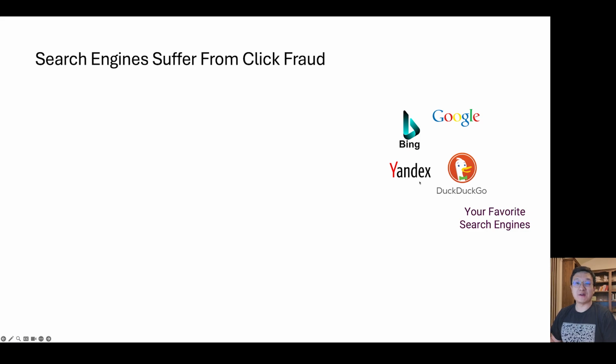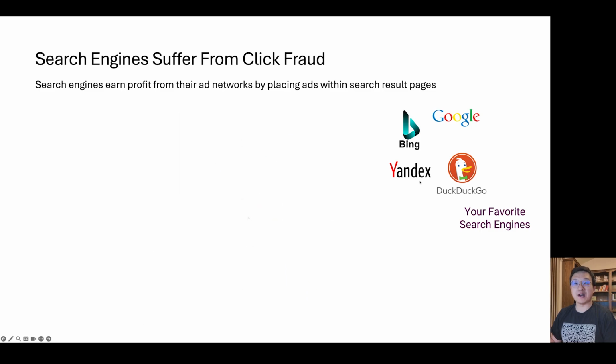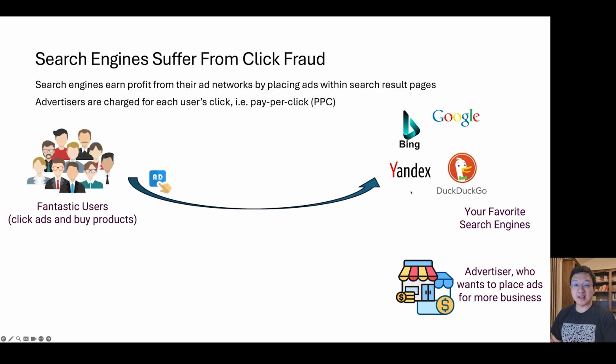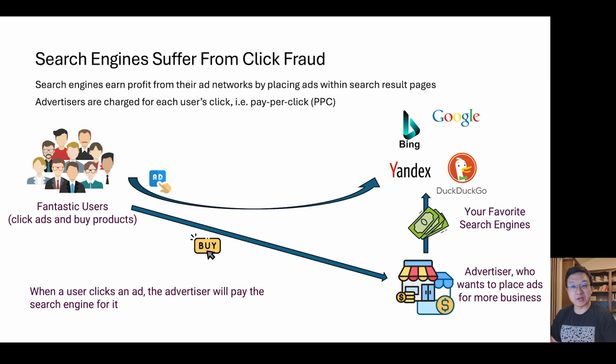Search engines have been suffering from click fraud for a long while. Mostly, search engines earn their profit from their ad network by placing ads within their search result pages. Specifically, many advertisers seeking more business opportunities will place their ads on search engines. And besides, search engines have a lot of fantastic users who may engage with ad links. Under a pay-per-click business model, when a user clicks on an ad, the advertisers will pay search engines for it. In other words, these users will make purchases from the advertiser's page, resulting in a win-win situation.